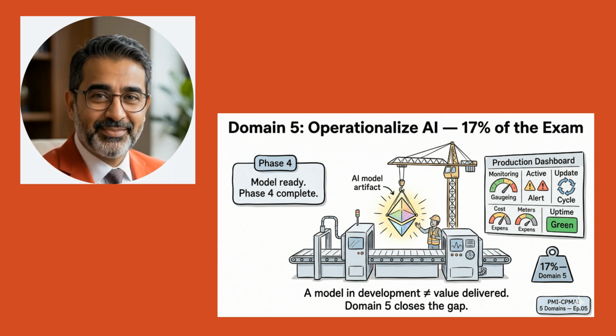A model that performs brilliantly in development but cannot be deployed, monitored, or maintained reliably has delivered zero value. This domain covers deployment, monitoring, retraining, cost management, incident response, rollback, and lifecycle planning. In this episode, 2 monitoring layers, 5 risks, 2 case studies, 4 PM roles, and your checklist.